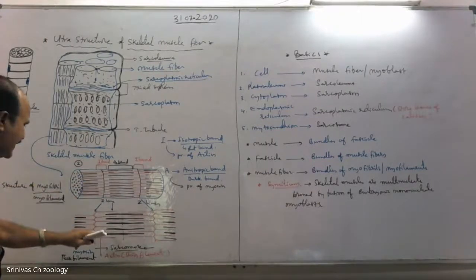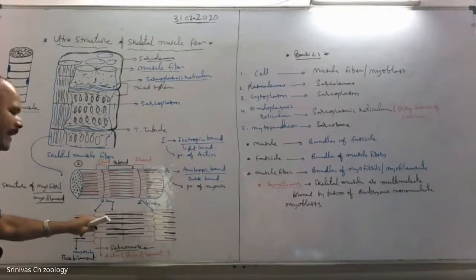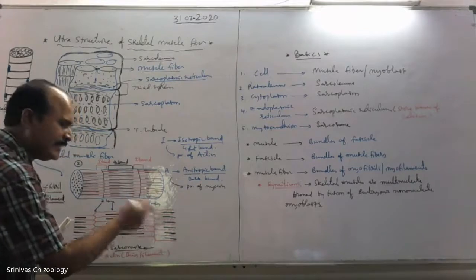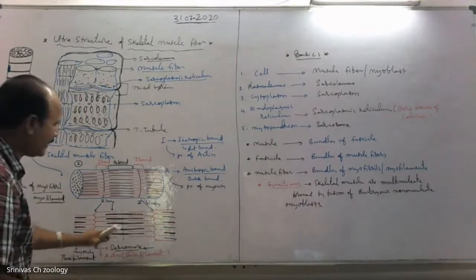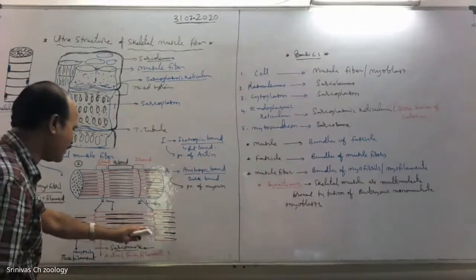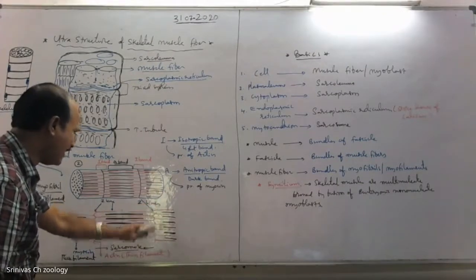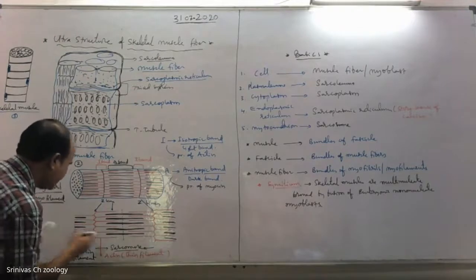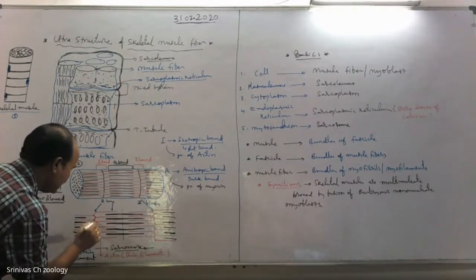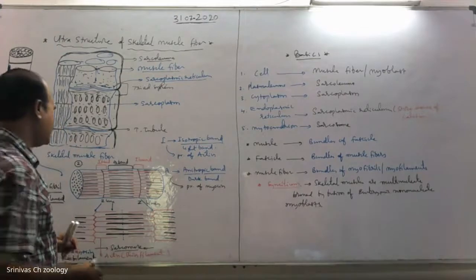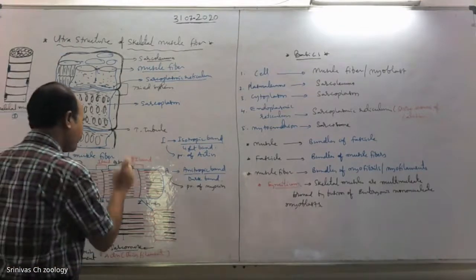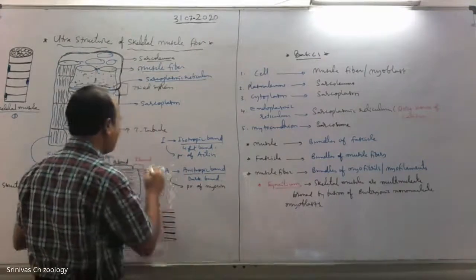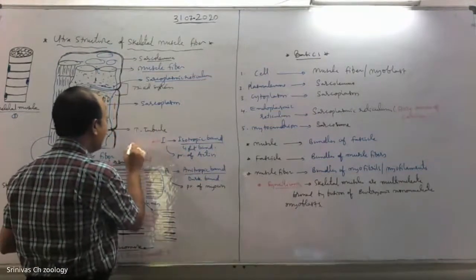In the center of the I band there is the Z line. It is called the Z line or Z membrane due to its Z-like structure in electron micrographs. Here is a Z-like structure, like the letter Z. So in the middle of the I band, Z lines are present.